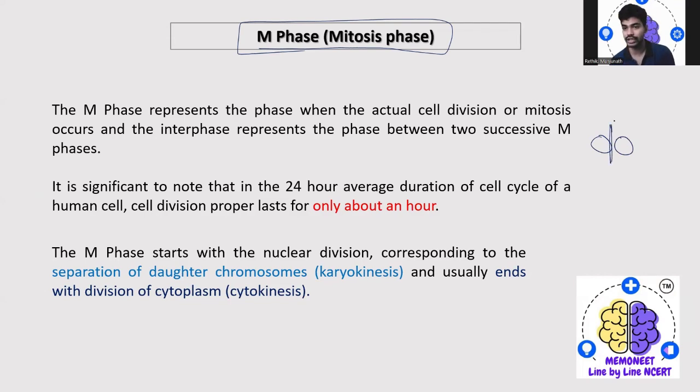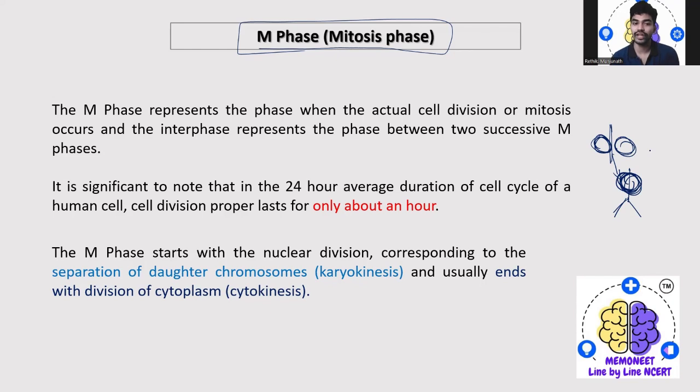Once the cell is ready to divide, the parental cell gets divided into two daughter cells. Now, these daughter cells will also reach the stage of parental cells, and they have to divide, right? So there, that initial stage between is called interphase.